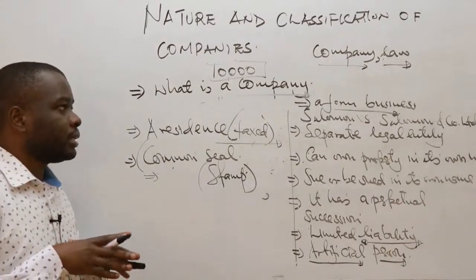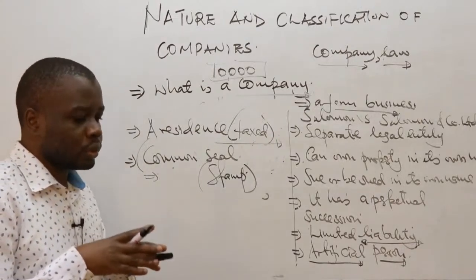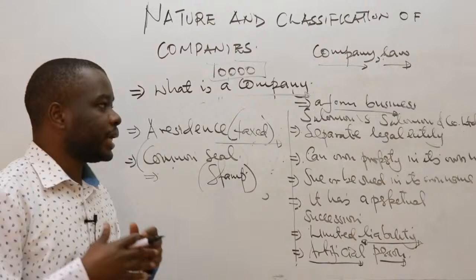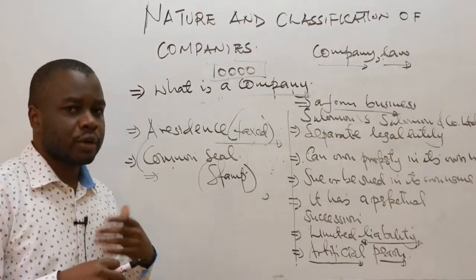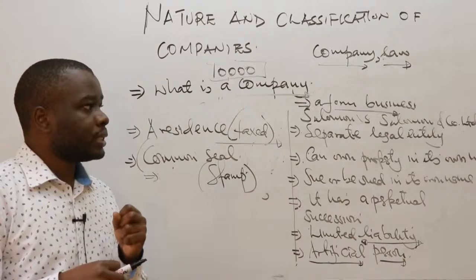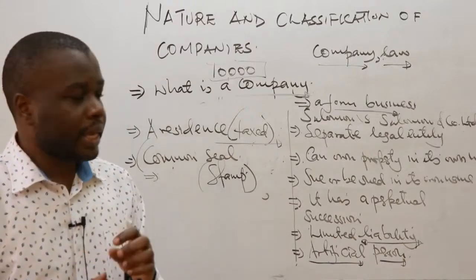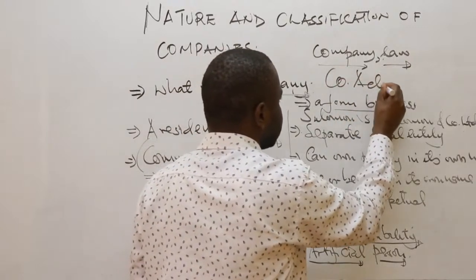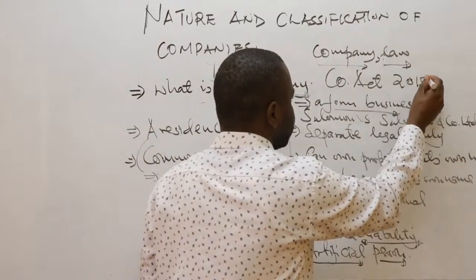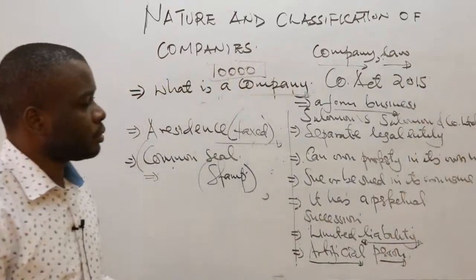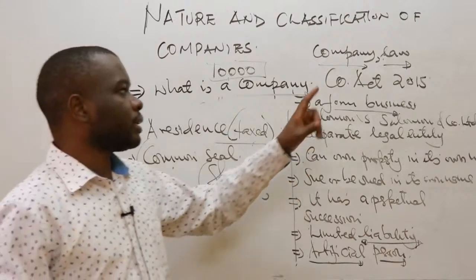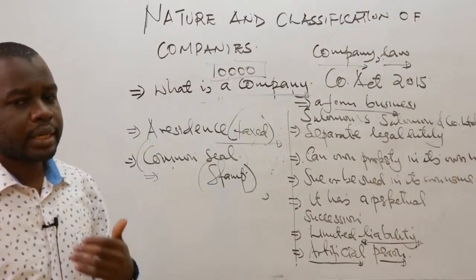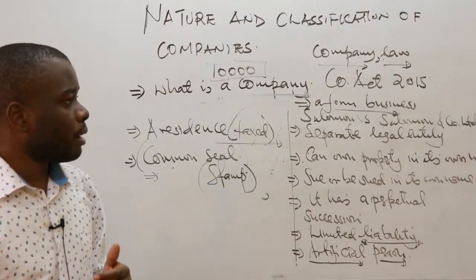So generally, under company law, we are looking at rules and regulations governing operations of companies. In this case, we are mostly interested in the rules that govern operations of companies in Kenya. The law that regulates operations of companies in Kenya is the Companies Act of 2015. So our basis will be to understand the requirements under the Companies Act and any other relevant rules and regulations governing operations of companies.